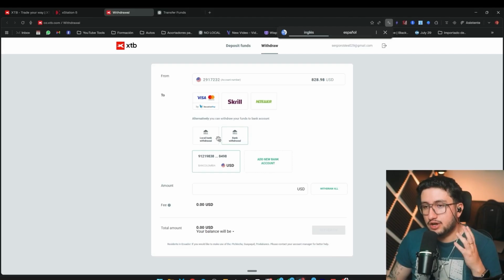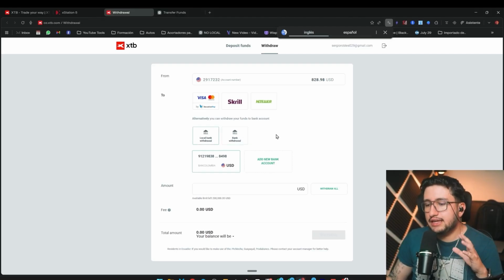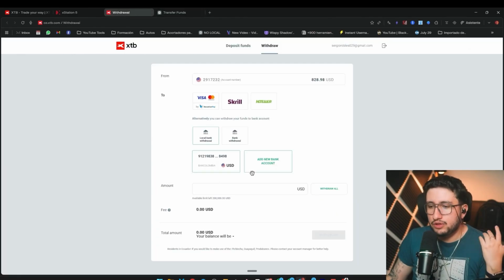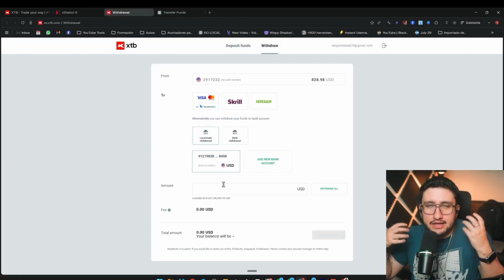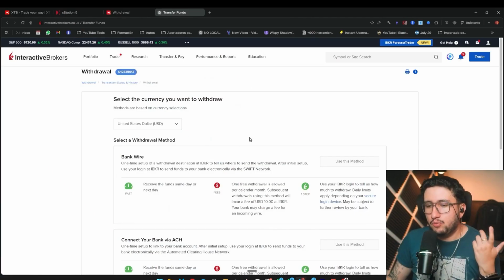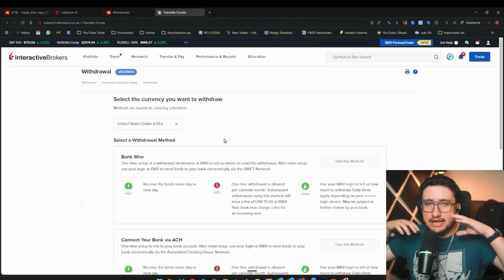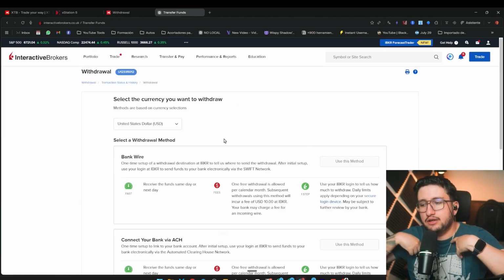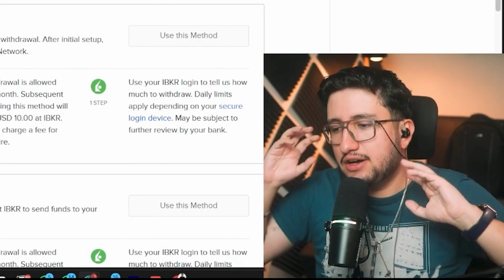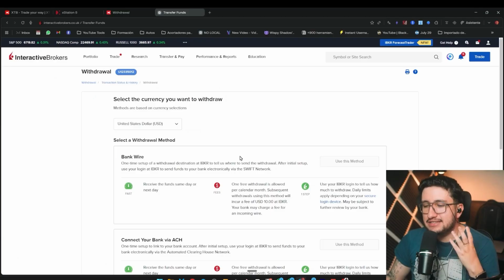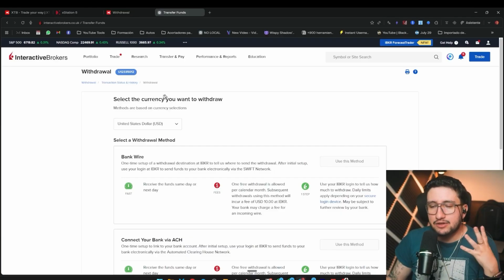In my case, regarding this point, I feel that depending on your needs, one or the other might come out on top. For example, withdrawing locally here makes it much easier for me to receive money in my local account if that's where I want it. But for example, when withdrawing from Interactive Brokers, if I want to receive money in my local account in Colombia, it's an international transfer that I have to report, pay certain fees on, and they charge me certain commissions. So obviously, in that sense, it depends on the situation.